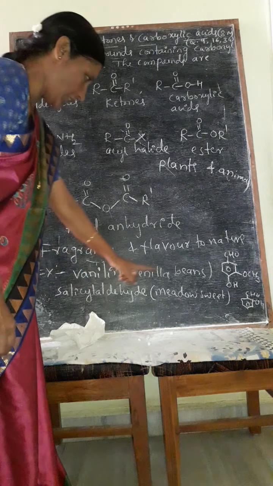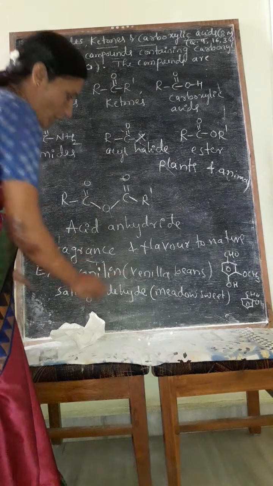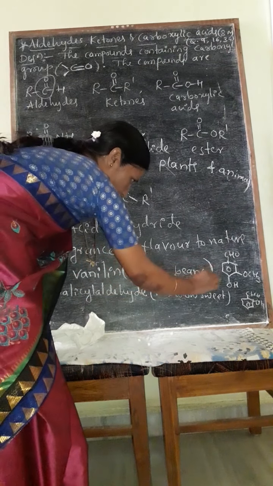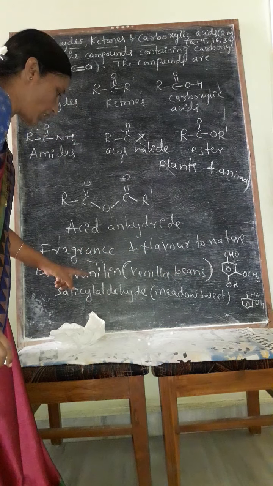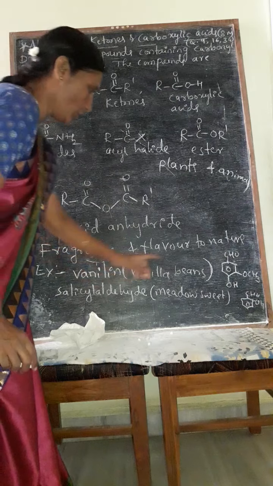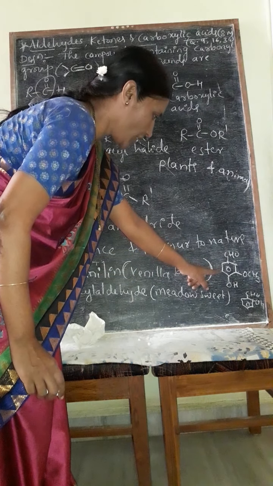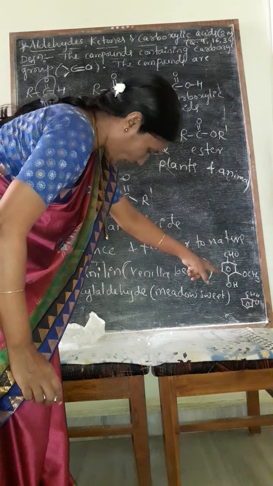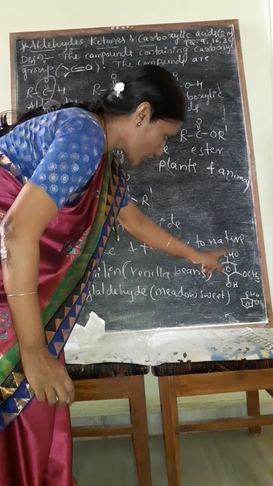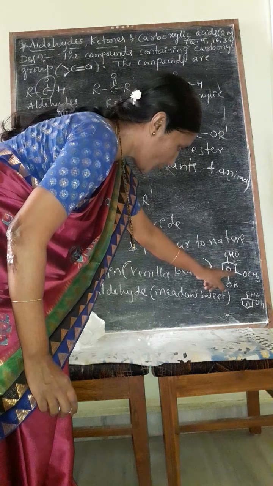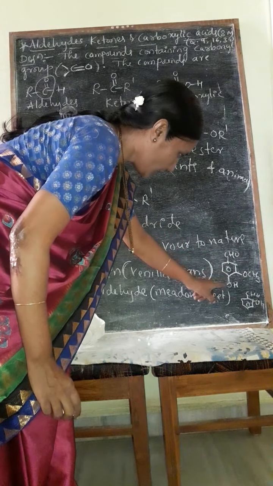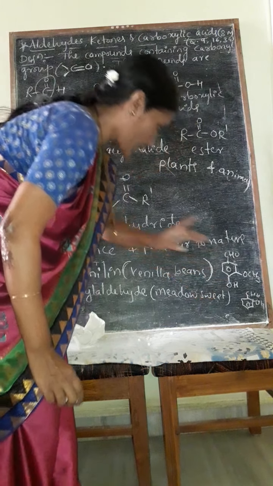It is from vanilla beans. In ice creams we use vanilla. Vanilla ice cream is nothing but one of the carbonyl compounds. The formula of vanillin is a benzene ring with CHO, at the third position OCH3, and at the fourth position OH.